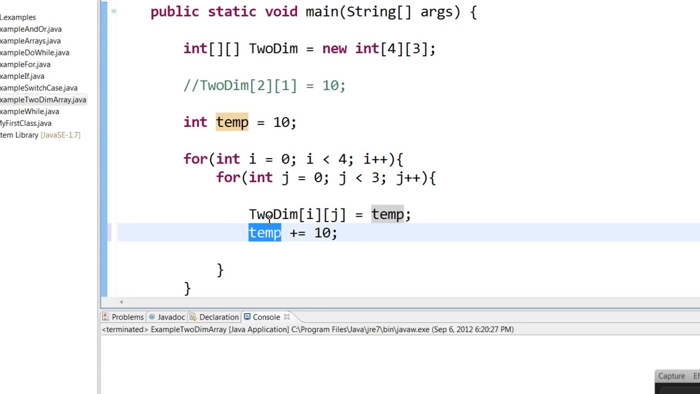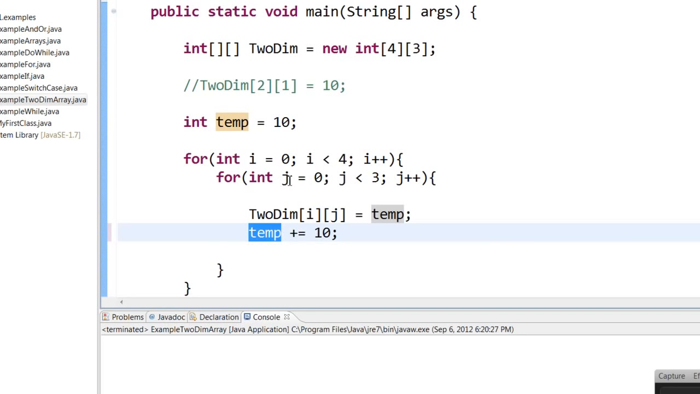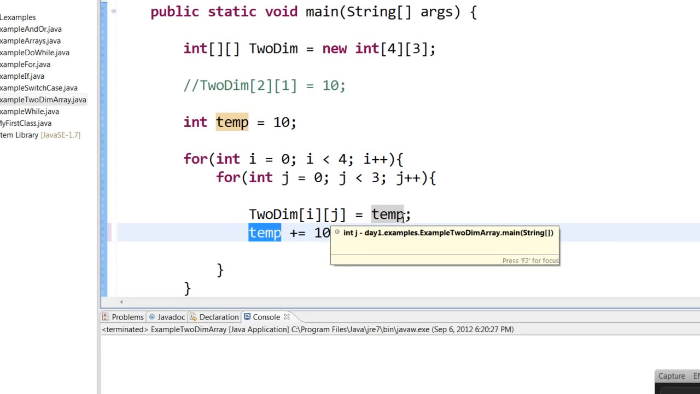So how this works is, the very first time i will be 0 and then j will be 0. So two-dimensional of 0 comma 0 will be 10. Then the temp value will increment by 10, that is temp will be 20. It will go here and first it will go into the internal loop. That is i will still be 0 but j will increment by 1, so it will be 1. So 0 comma 1 will be 20.